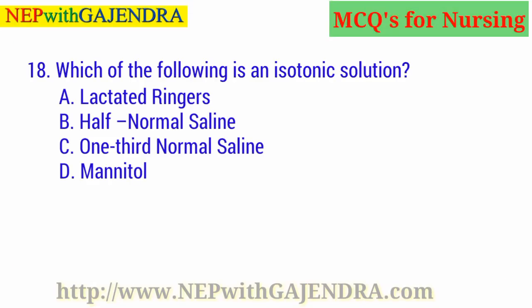Which of the following is an isotonic solution? A. Lactated Ringer's. B. Half normal saline. C. 1/3 normal saline. D. Mannitol. Guess the right answer. Right answer is A. Lactated Ringer's.